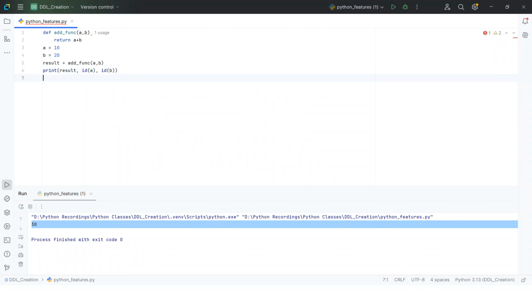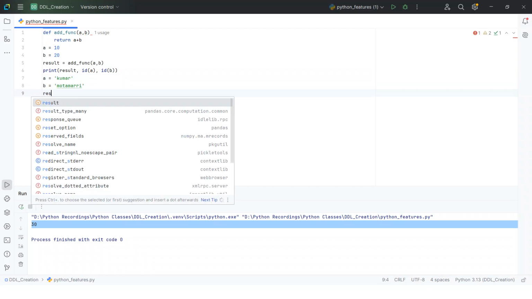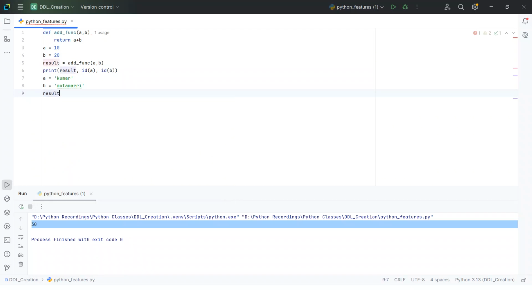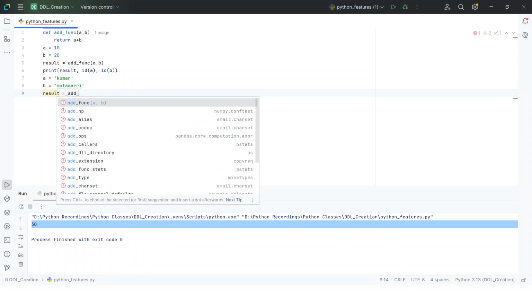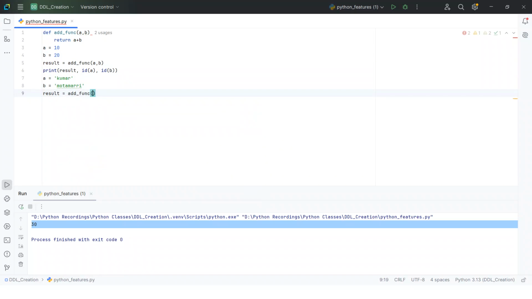And another one: a is equal to Kumar, my channel name, Kumar Motomari, and b equal to Motomari. Same addition function, result equal to add function a comma b.